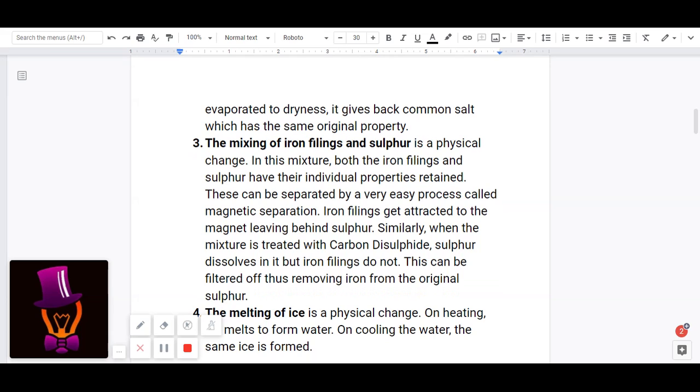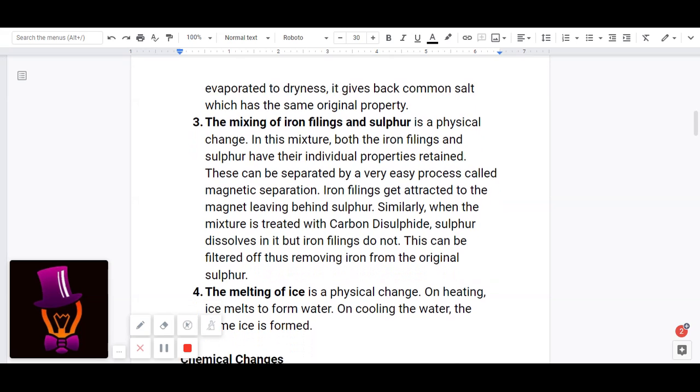So, this mixture of iron filings and sulfur is a physical change because before we mix it, we have iron filings and sulfur separated. After we mix, we can again separate it by magnetic separation or by treating with carbon disulfide. Therefore it is a reversible change and hence it is a physical change.